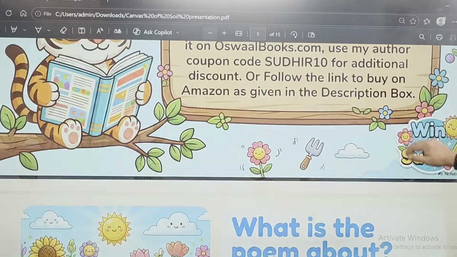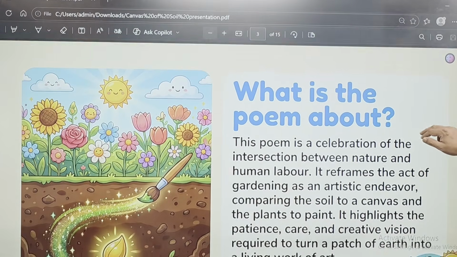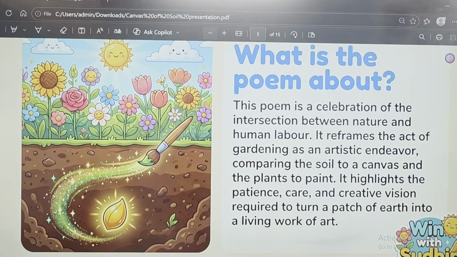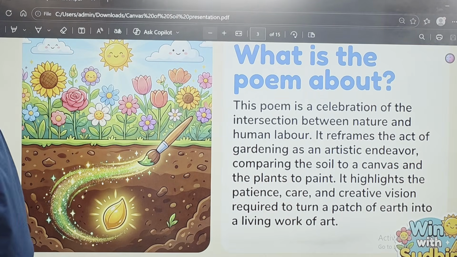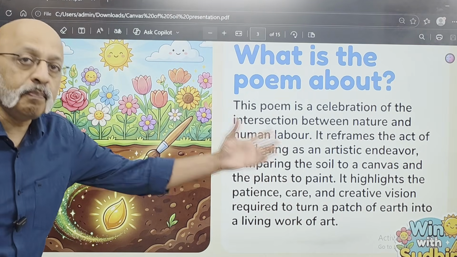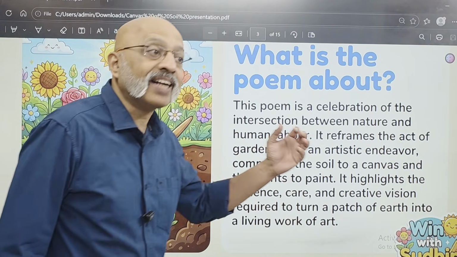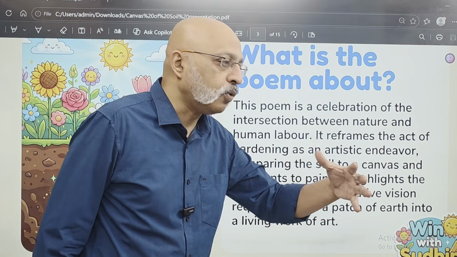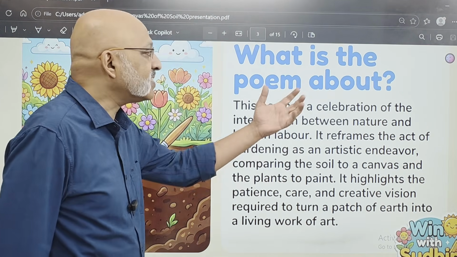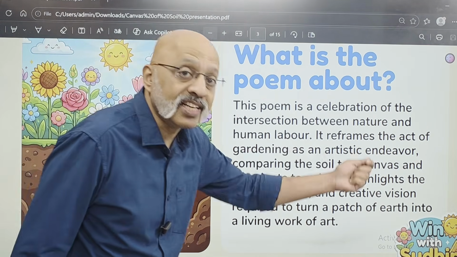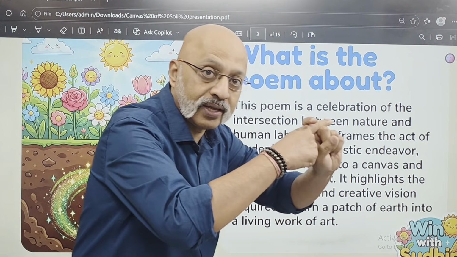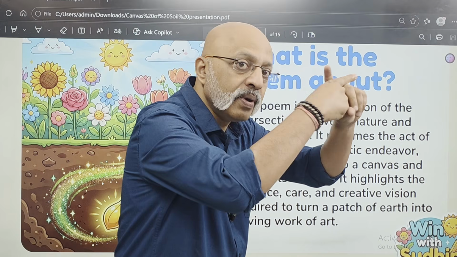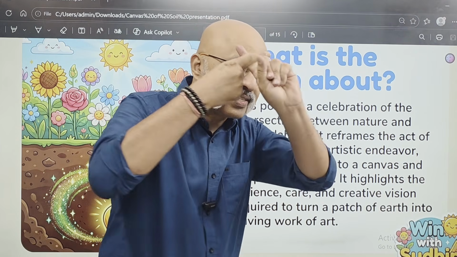So let's get started with this particular poem. What exactly is this poem about? Let's understand what exactly the poet is trying to say in this poem. The poem is actually a celebration. It's a celebration of the intersection, which means where nature and human labor come together. So they are intersecting, right?